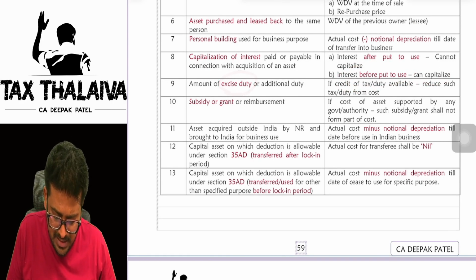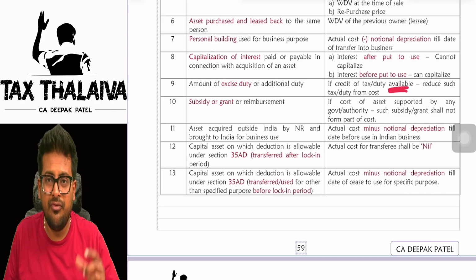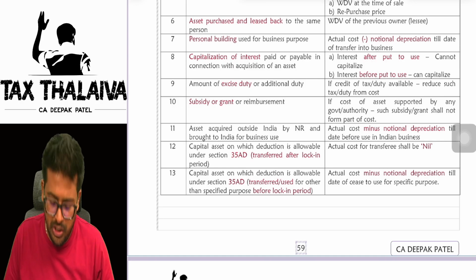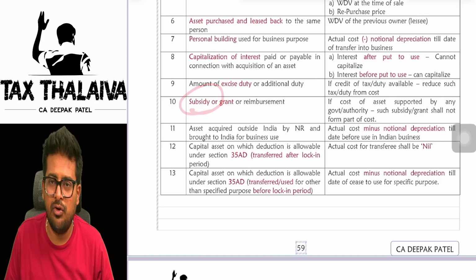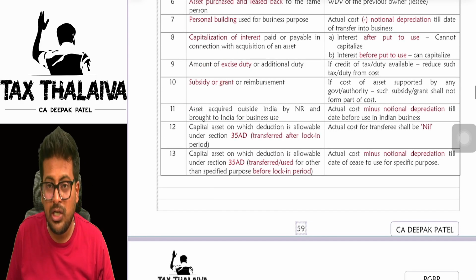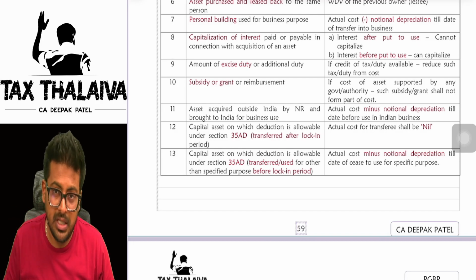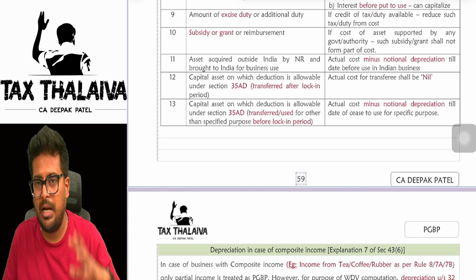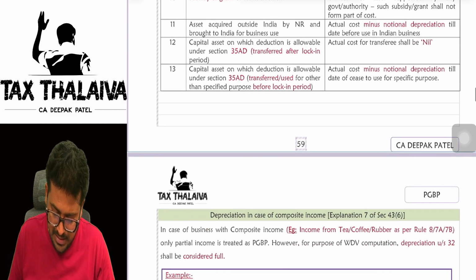A lot of times there is excise duty you pay. If you are getting credit of that excise duty as an input tax credit, then that is not eligible. Subsidy or grant received from the government should be reduced from the value of the asset. In case of section 35AD, you already claimed deduction, so the cost will be taken as nil.